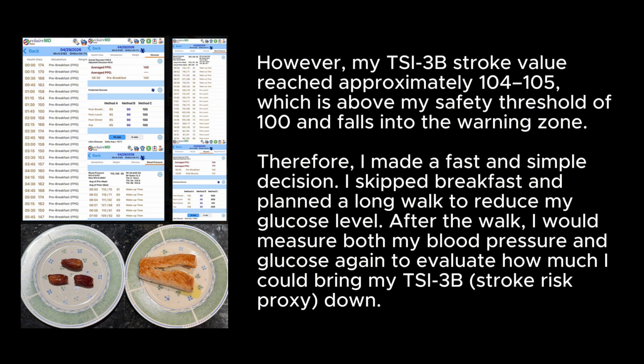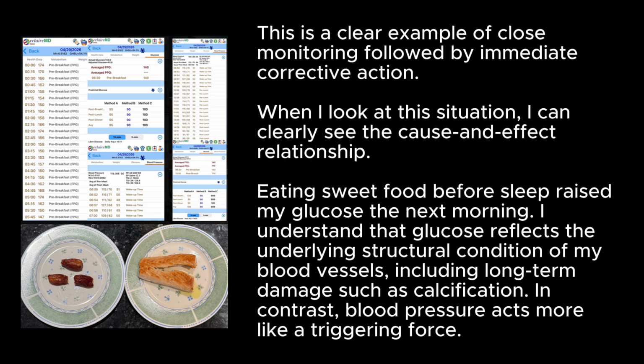However, my TSI-3B stroke value reached approximately 100 to 105, which is above my safety threshold of 100 and falls into the warning zone. Therefore, I made a fast and simple decision. I skipped breakfast and planned a long walk to reduce my glucose level. After the walk, I would measure both my blood pressure and glucose again to evaluate how much I could bring my TSI-3B stroke risk proxy down. This is a clear example of close monitoring followed by immediate corrective action.